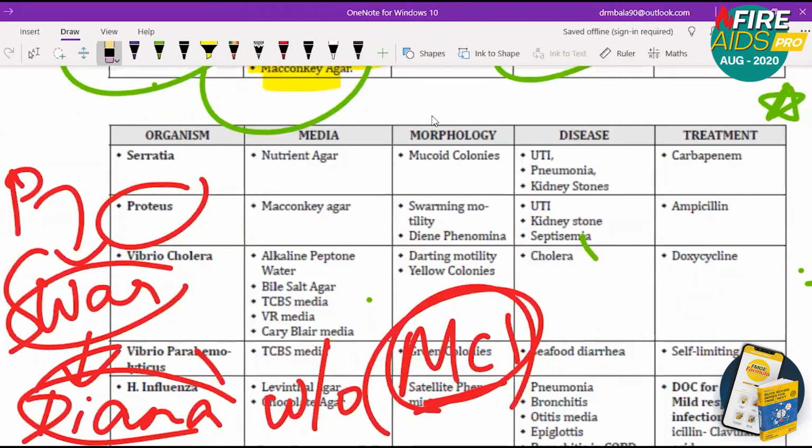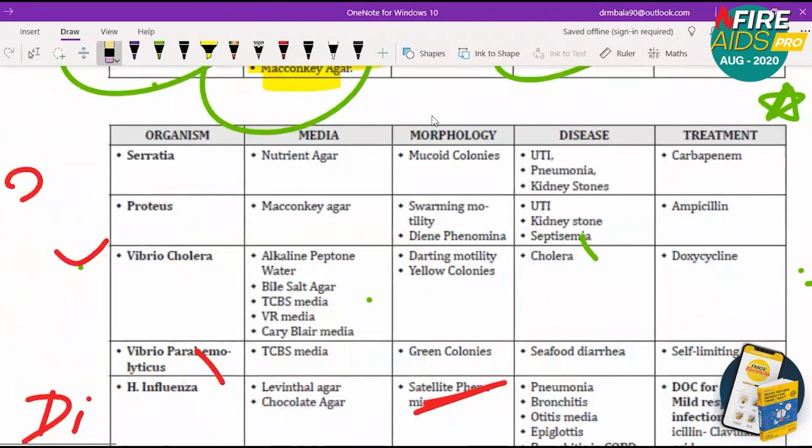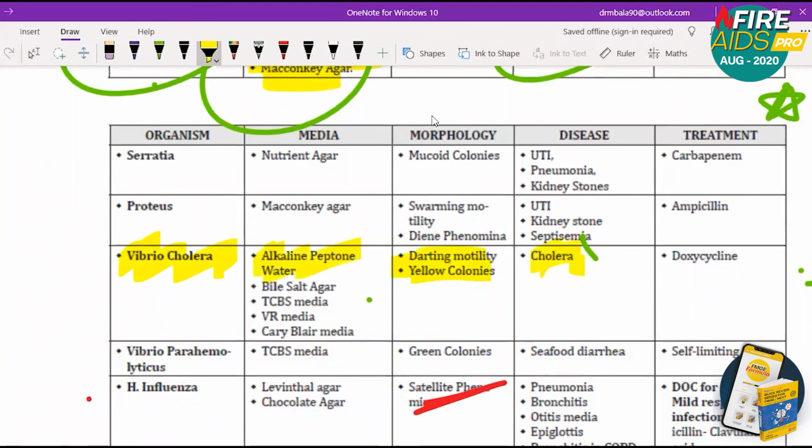Okay. Then the next one is Vibrio cholerae. So Vibrio cholerae causes cholera. So we see darting motility and yellow colonies. Alkaline peptone water is used as media, or bile salt agar, or TCBS agar, VR media, Cary-Blair media. This many media are there. All of them are highly repeated.